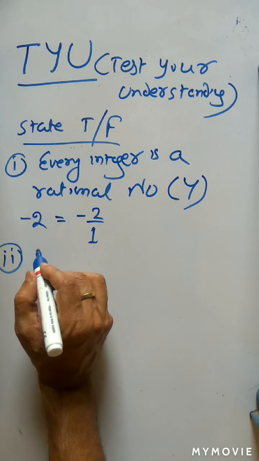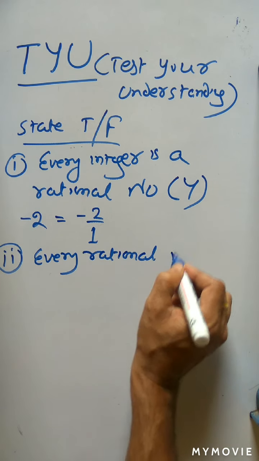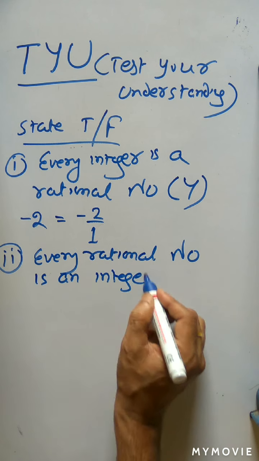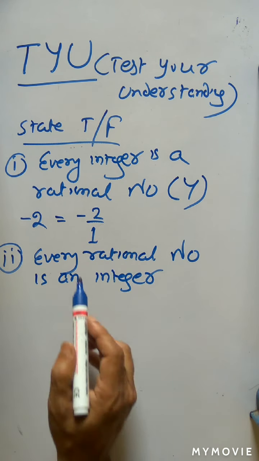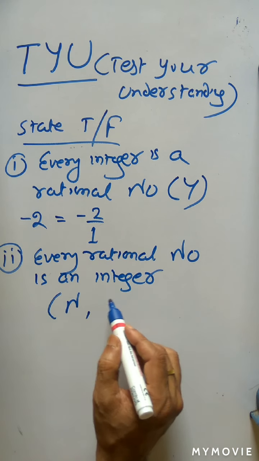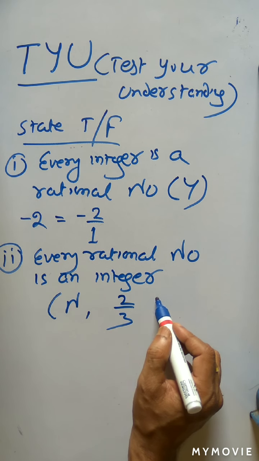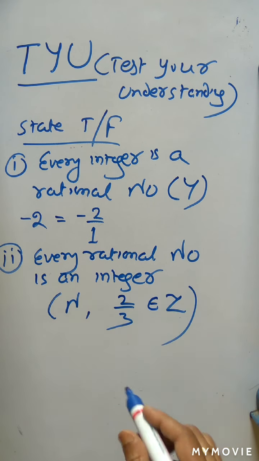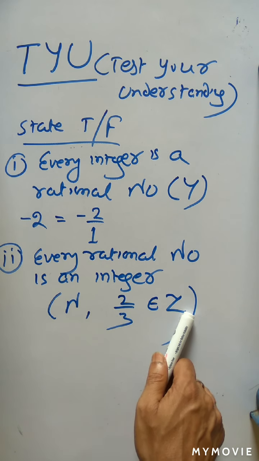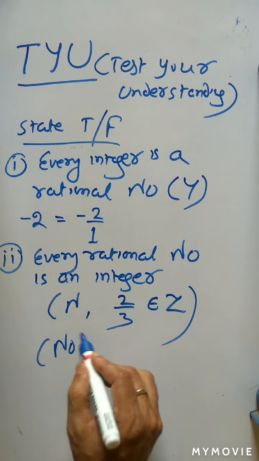Second question. Every rational number is an integer. True or false? Every rational number is an integer. Answer is no. Why? Take 2 by 3. So 2 by 3 is a rational number. It does not belong to which set? Integer set. So 2 by 3 is a rational number which does not belong to the integer set. So is every rational number an integer? Answer is no.